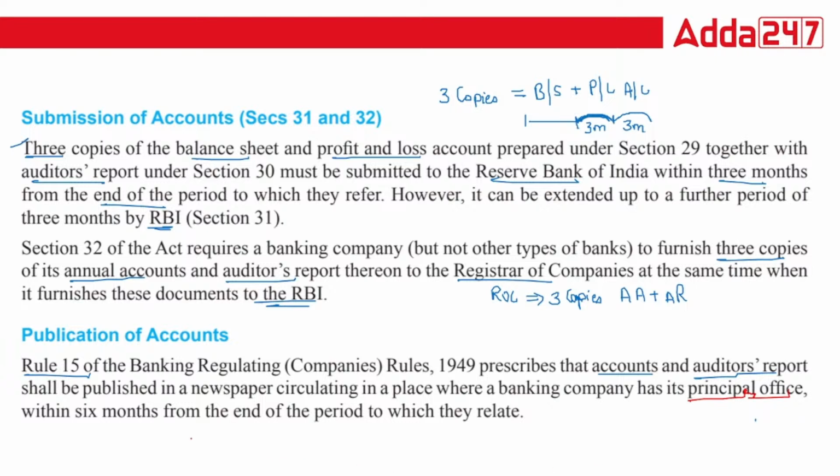And you have 6 months time period from the date of your financial year end. So this is about the publication of accounts. Within 6 months you need to publish in a local newspaper which is circulating in the principal office of your banking company. So that is about publication of accounts.